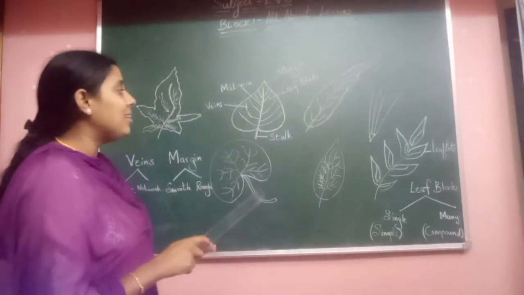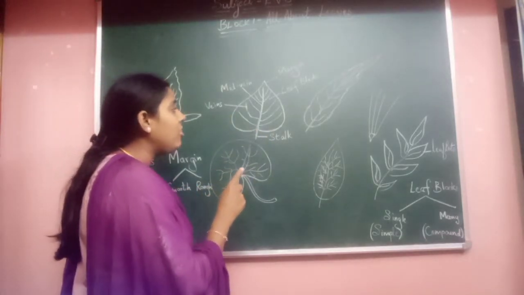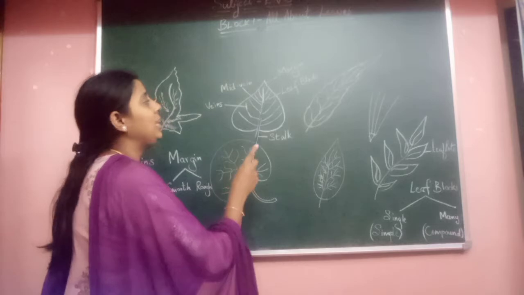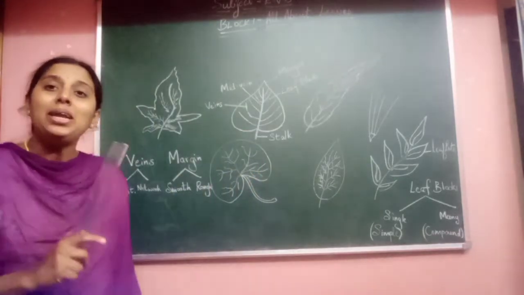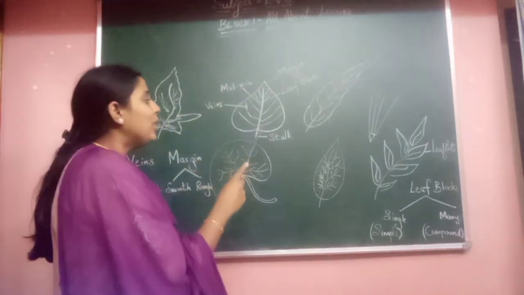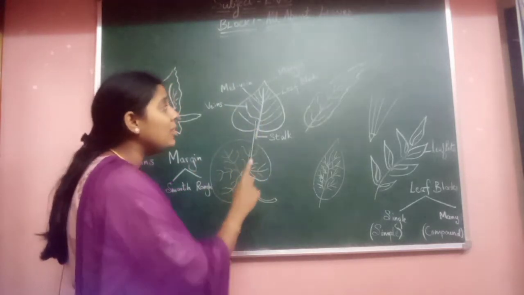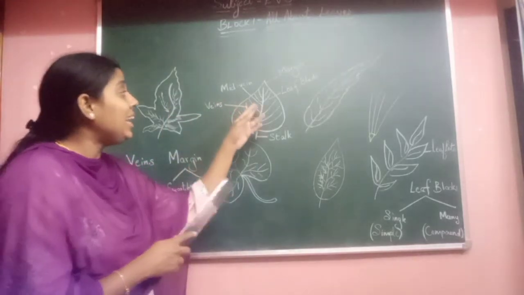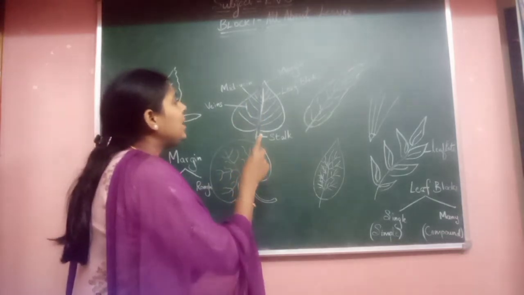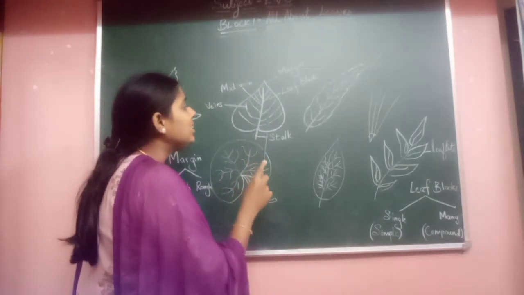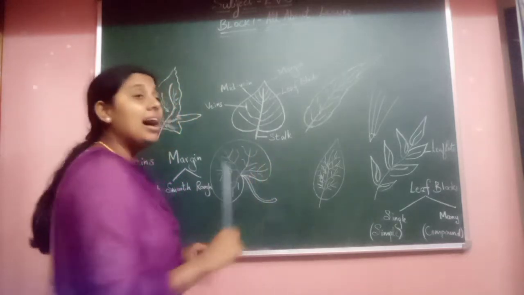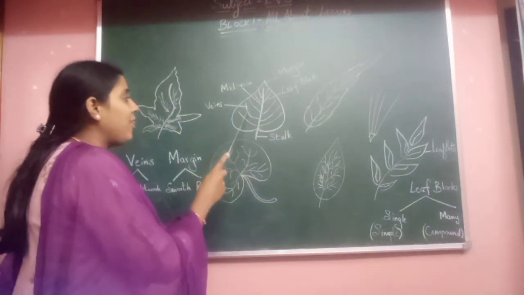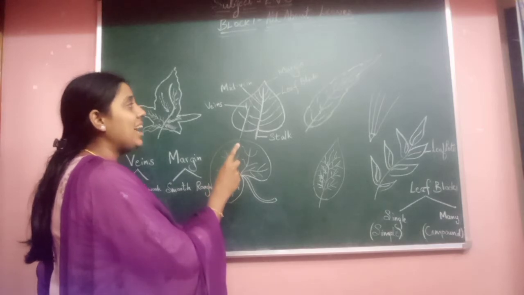Yes, children. And then here you can see a line running in the middle of the leaf, which runs exactly in the middle of the leaf. That is the midvein. Mid means in the middle. So the line which runs through the middle of the leaf blade is known as the midvein. And the midvein has so many lines running through it, right? Yes, they are called veins. So these tiny lines are veins.